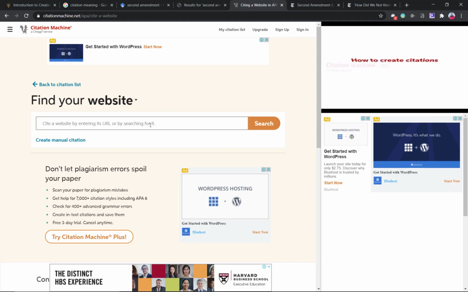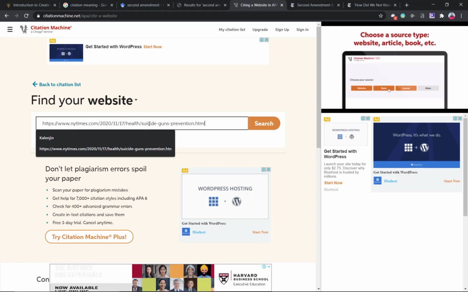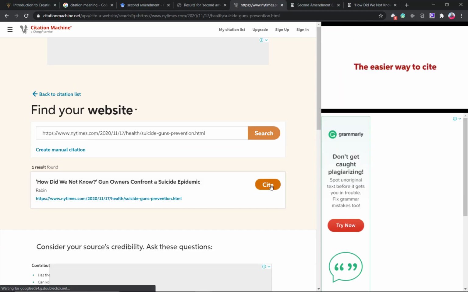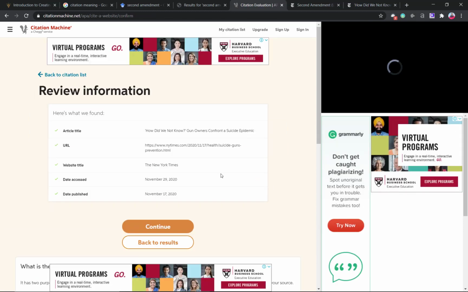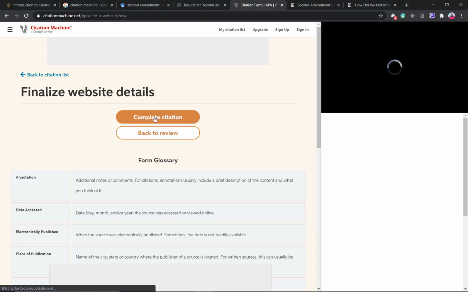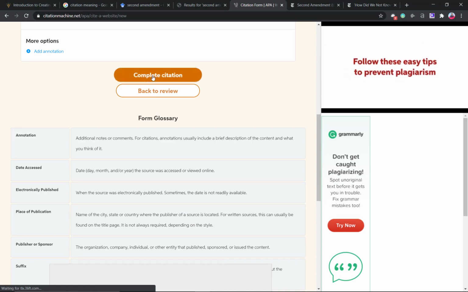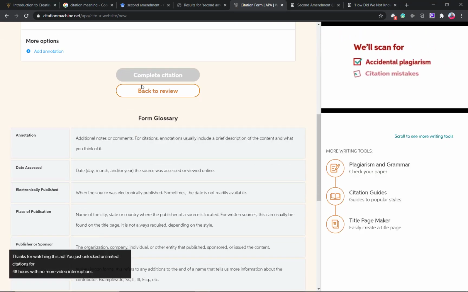You come back to the Citation Machine, paste the URL, click search. Well, here it is. It has found your article. Click cite. Okay, continue. Well, everything is done. I'm clicking complete the citation. Complete the citation. Here's your citation.